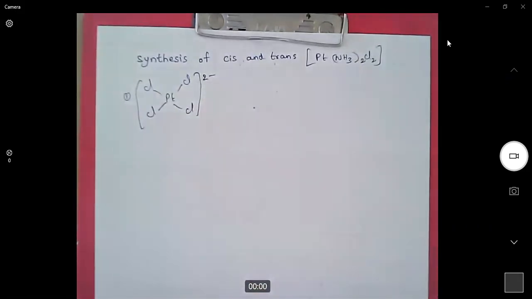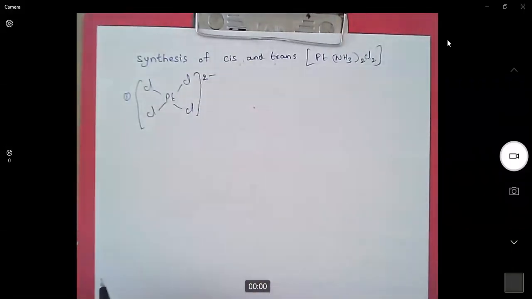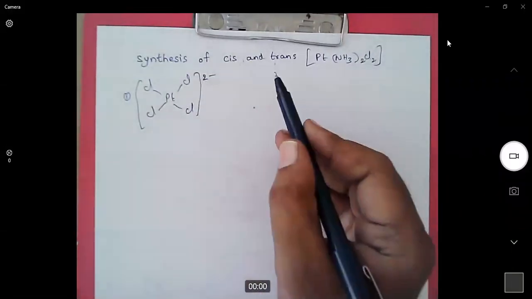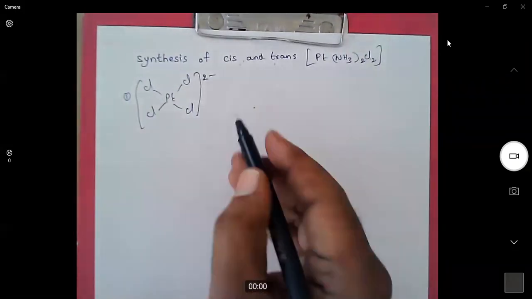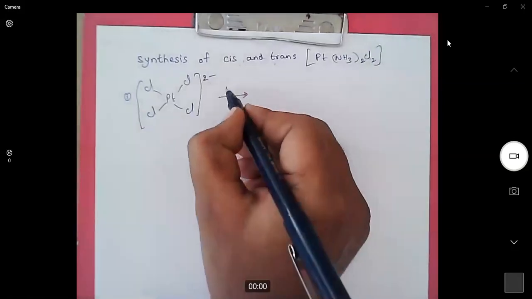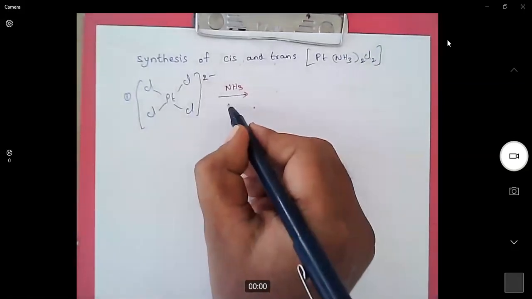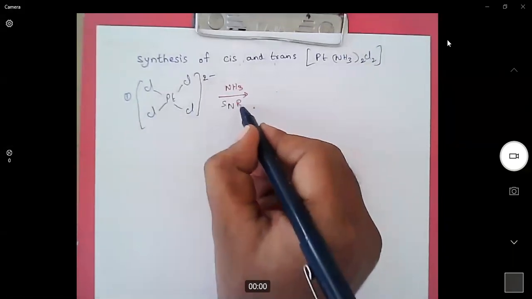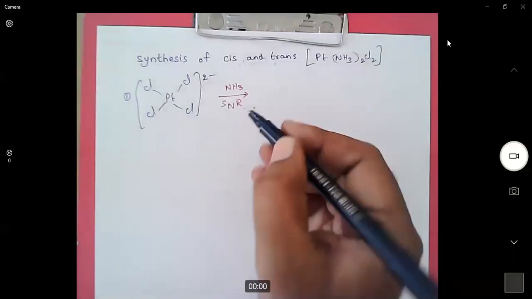When we start with tetrachloroplatinate 2 complex and we want to synthesize either cis or trans, we need to add ammonia ligand here. Ammonia will undergo nucleophilic substitution reaction.